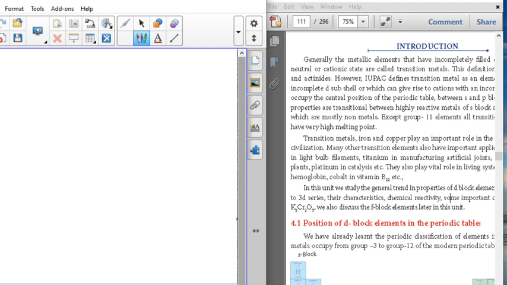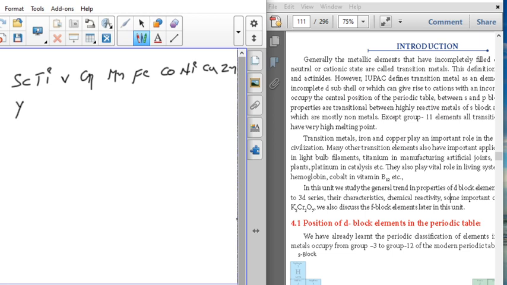Now, for example, I am going to write all the elements: scandium, titanium, vanadium, chromium, manganese, iron, cobalt, nickel, copper and zinc.